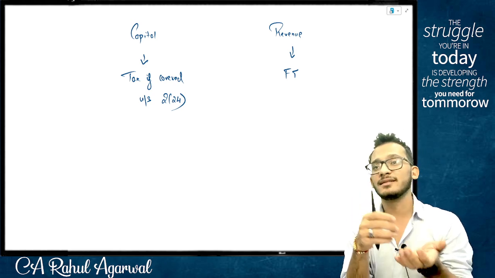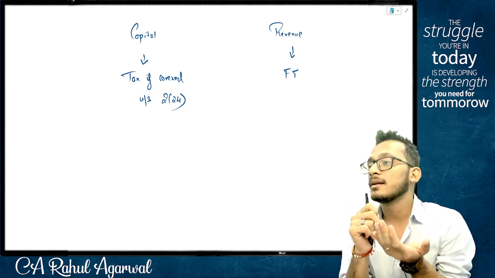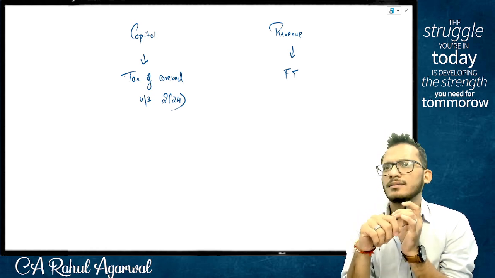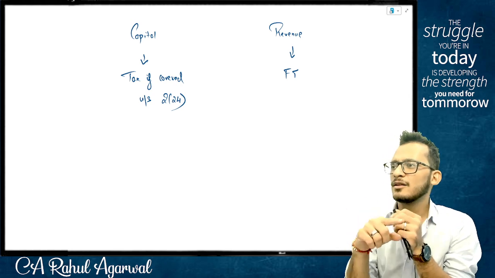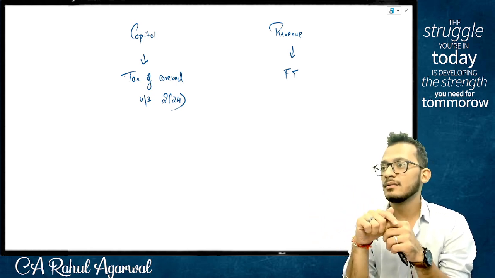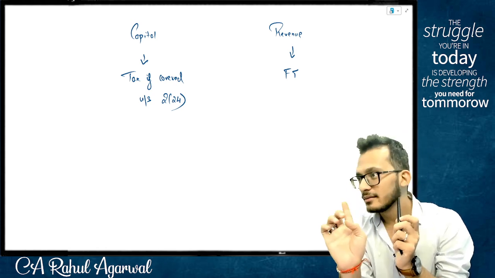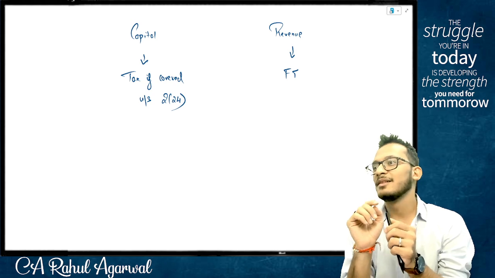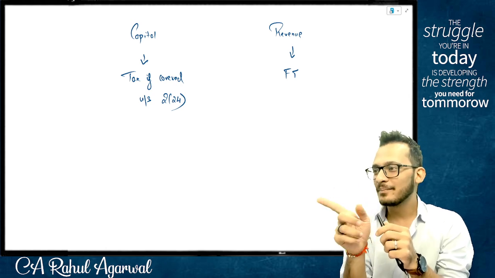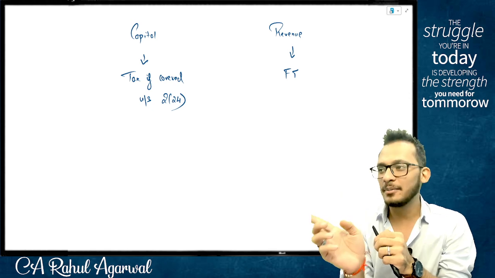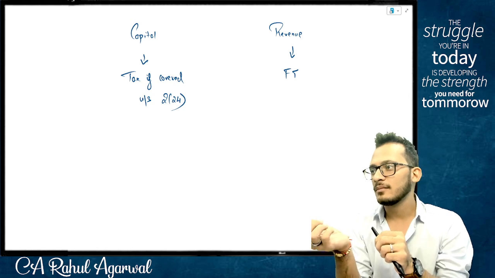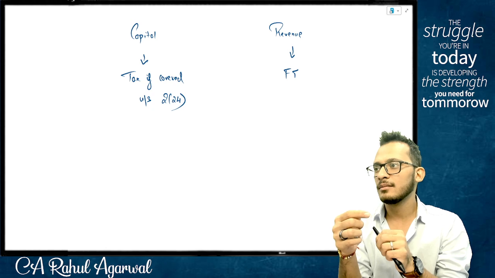What is duration? It's not an expense, it's a receipt. If you sell your capital asset, it's a capital receipt. Okay. I have shares of a company which I'm selling off. Is it a capital asset? It's an investment.